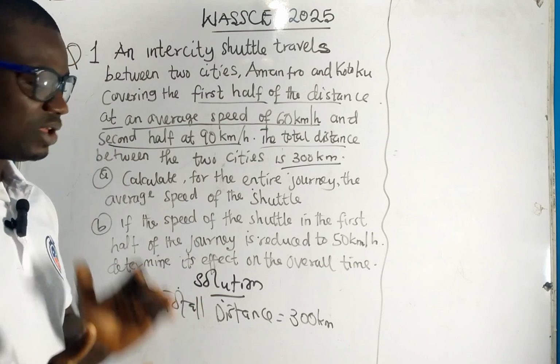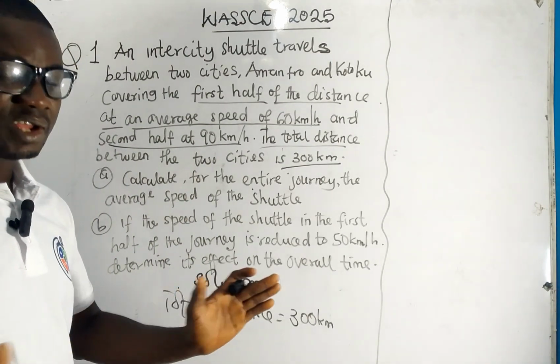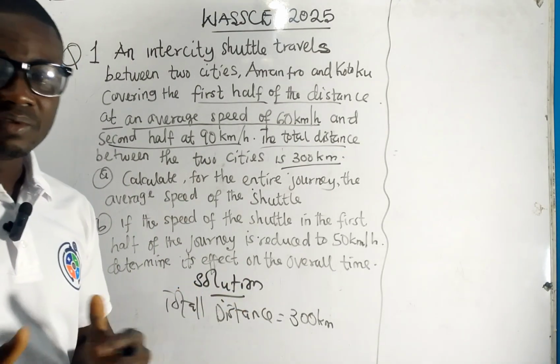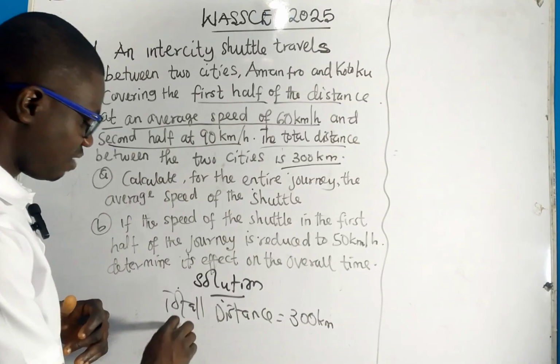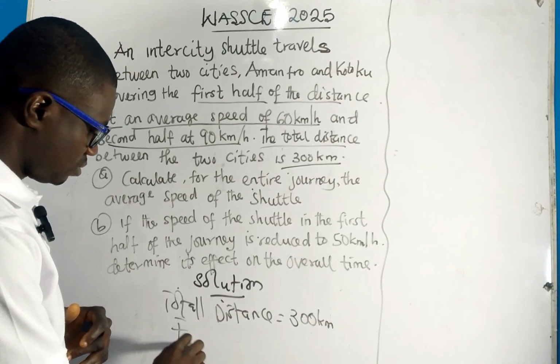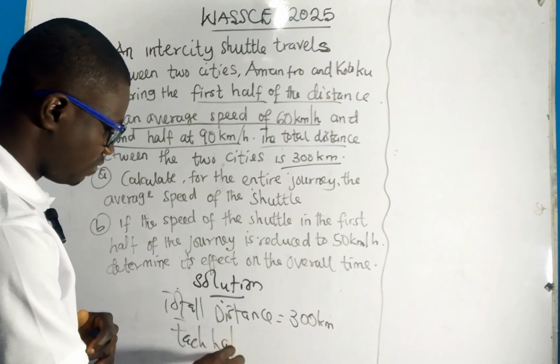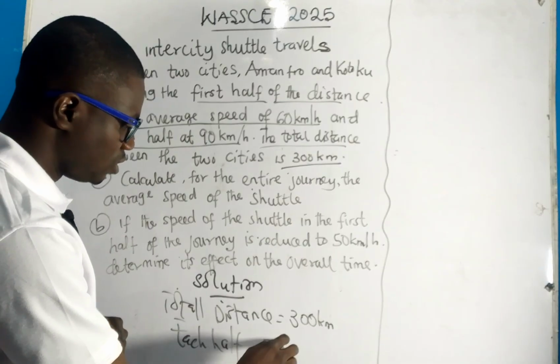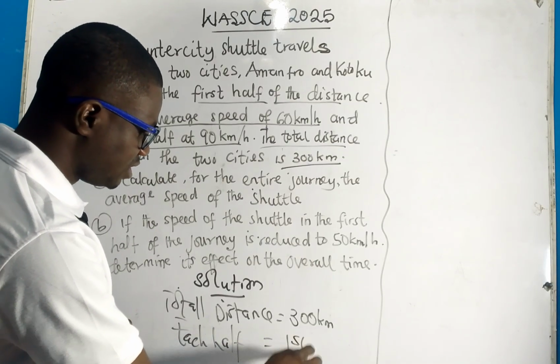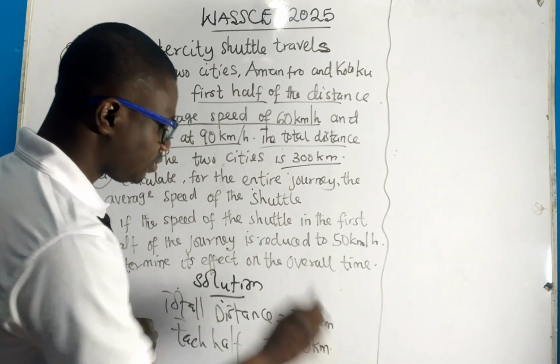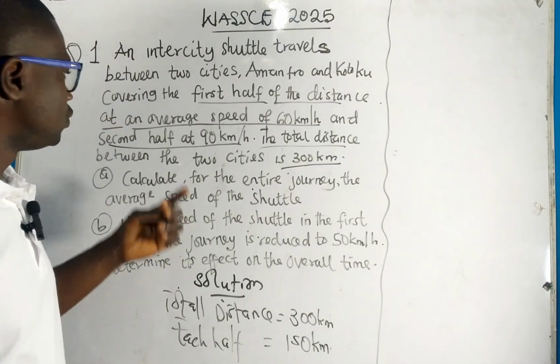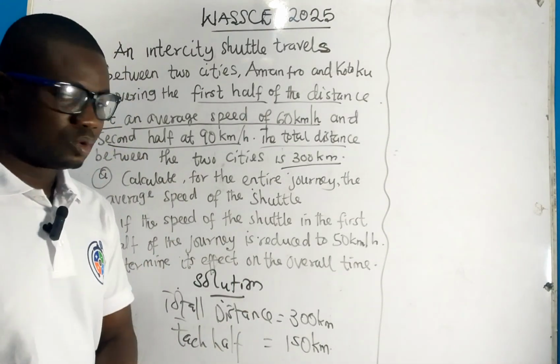So for each half, you divide the total distance by 2, and each half of the journey is going to be 150 kilometers. Now let's move on to the solution.